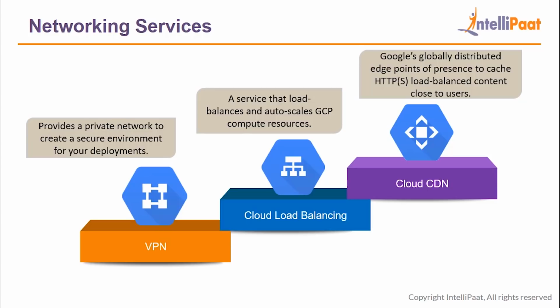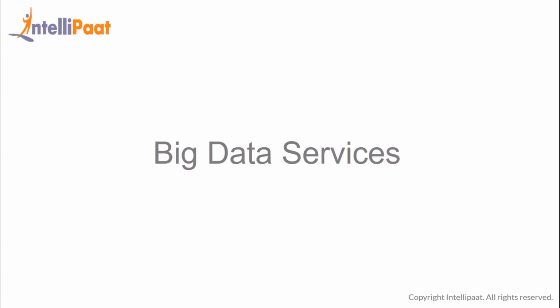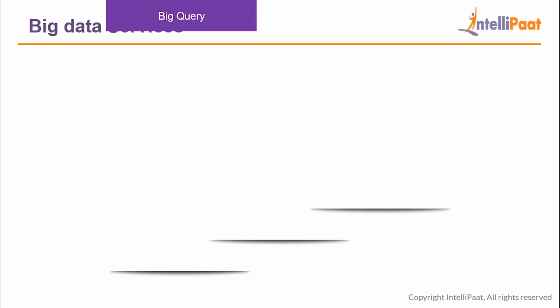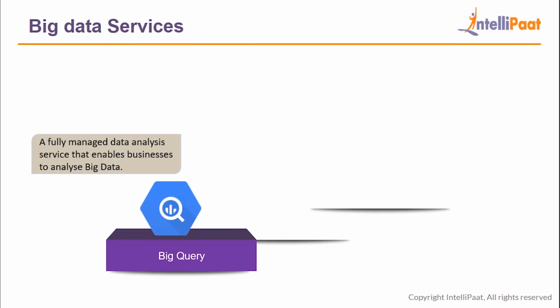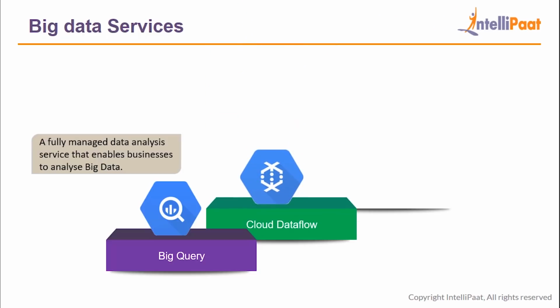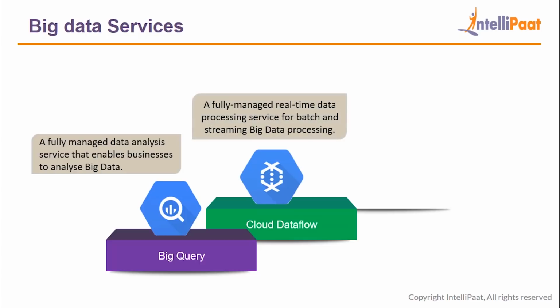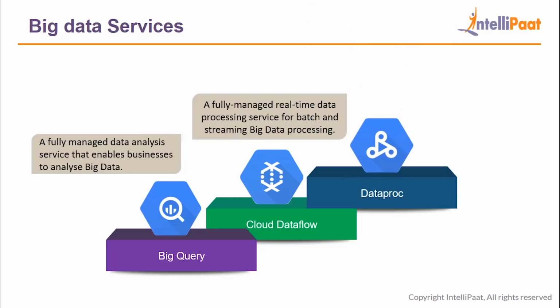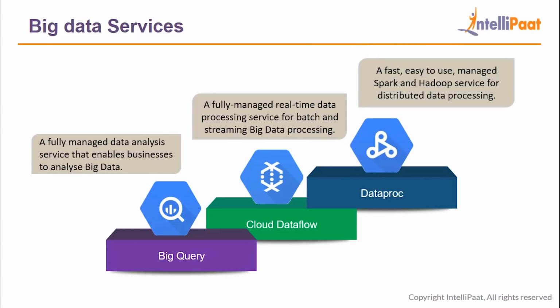So that was all about networking services. Now moving on, let's discuss big data services. In big data services, first we have BigQuery. BigQuery is a fully managed data analysis service that enables businesses to analyze big data. After that we have Cloud Dataflow, which is a fully managed real-time data processing service for batch and streaming big data processing. And then we have Dataproc, a fast, easy to use, managed Spark and Hadoop service for distributed data processing.